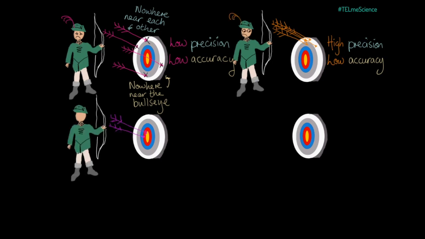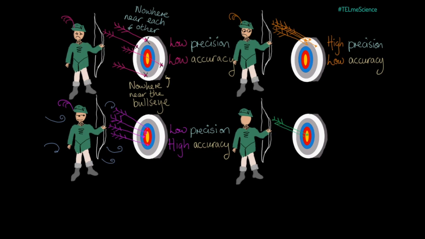The third archer has a try. Their arrows look like this. Better again. The arrows aren't that close together, low precision, but they're clustered around the bullseye, high accuracy. In an experiment, results like this would indicate that the method of measurement is good, but that the variables in the experiment keep changing. This is an excellent archer who's wobbling slightly in the wind.